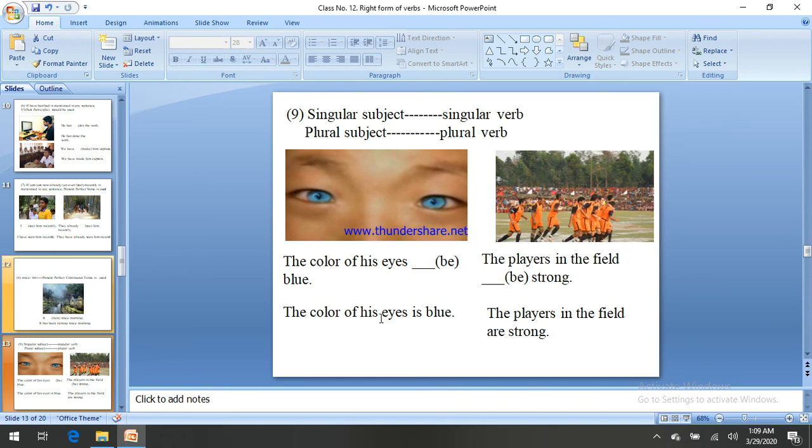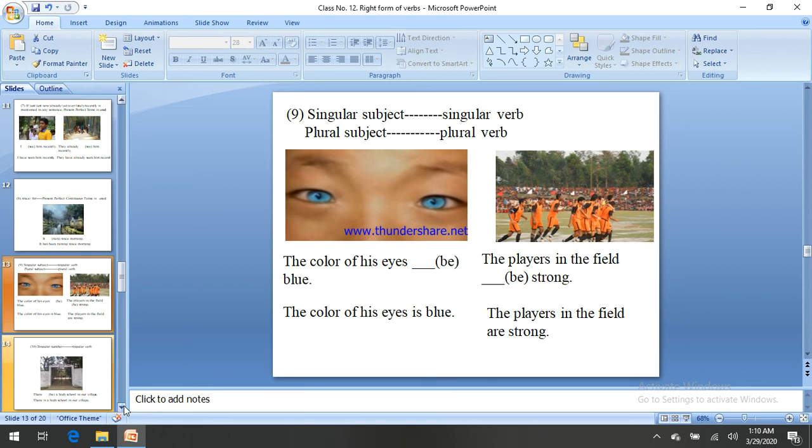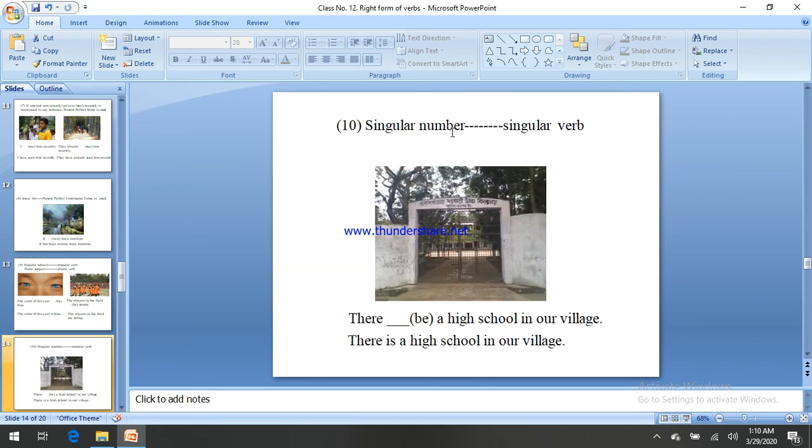The color of his eyes, because this is singular, the color is the subject, not his eyes, so is. The color of his eyes is blue. Is is a singular verb, that means with a singular subject, a singular verb. Same with the players, a plural subject, here a plural verb. The players in the field are, not is. The players is plural, and are is also plural. Let's see another one. Singular number, singular verb. Same, singular number, singular verb. This one is also very similar to the previous one.